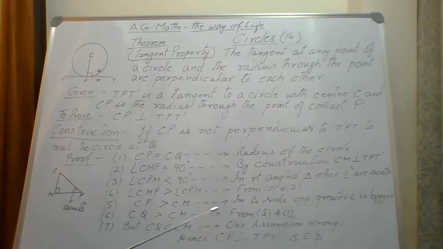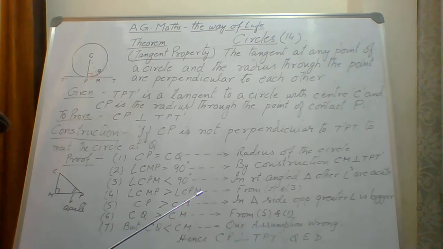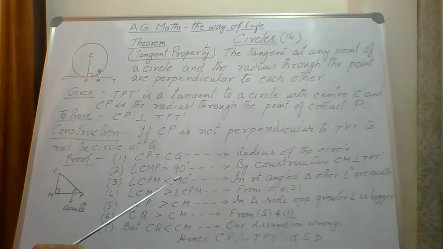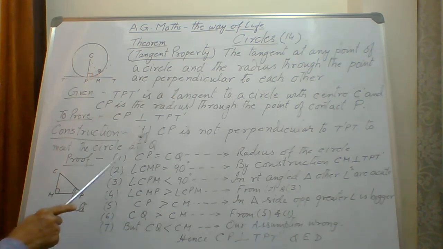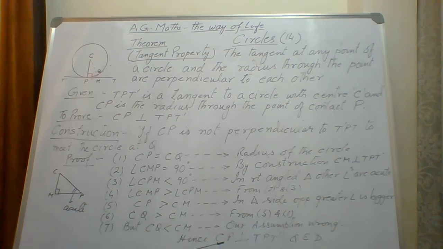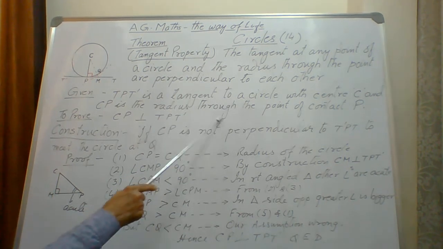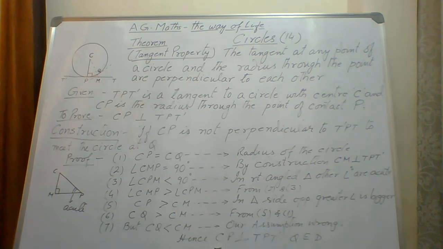This type of process of proving is called the contrapositive process, or a negative approach to prove. If I have to prove that this is perpendicular, I assume that this is not perpendicular. Then as per this assumption, our last line becomes contradictory to what I assumed. What was my assumption? CP is not perpendicular. So if it is wrong, then what is the right thing? CP is perpendicular. The word not will vanish and we say CP is perpendicular to T P T dash.